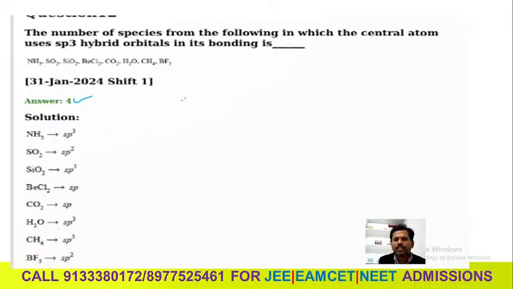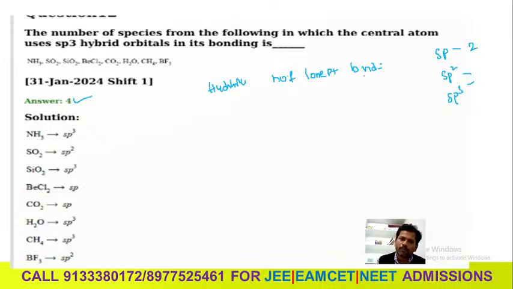NH3, how can we calculate the hybridization? Look, if we calculate the number of lone pairs plus bond pairs, we get the hybridization. Here there are 3 types: sp, sp2 and sp3. For sp the number of lone pairs plus bond pairs is 2, for sp2 it is 3, and for sp3 it is 4.